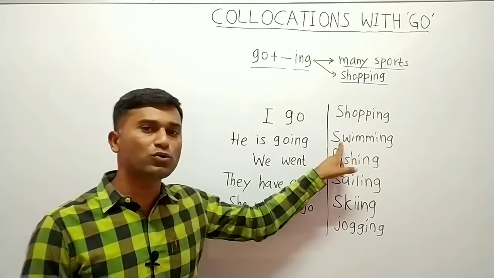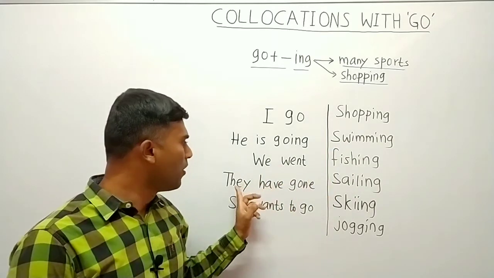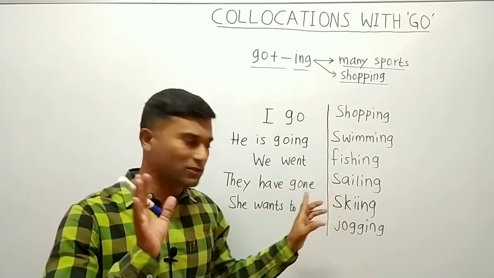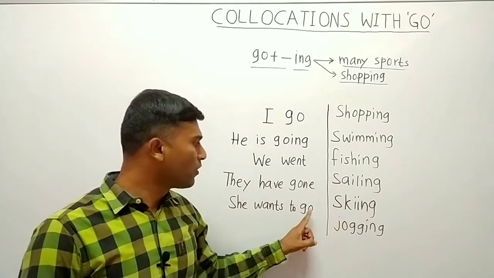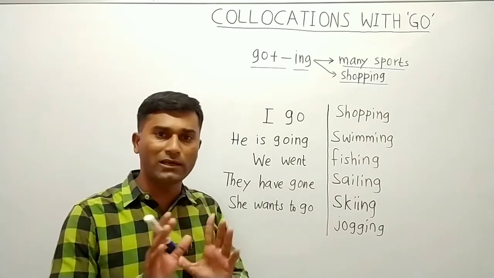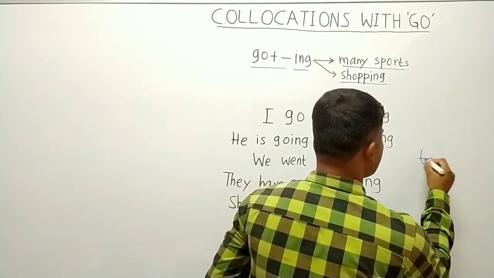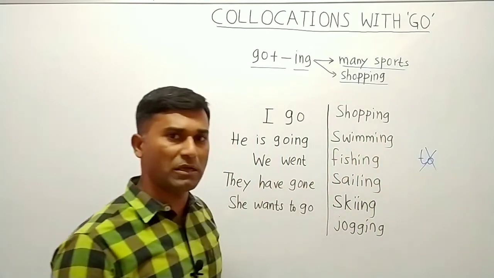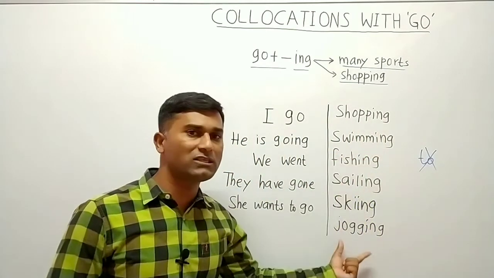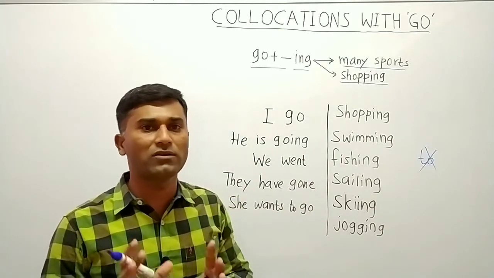Or he is going to swimming, it is also wrong. Or we went to fishing, it is wrong. Or they have gone to sailing, it is wrong. Or she wants to go to skiing, it is wrong. Or they have gone to jogging, it is wrong. So do not use the preposition to here. Okay, so do not use the preposition to when you speak of these sports and this activity shopping. So this is the expression with go.